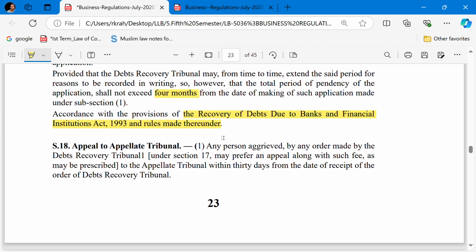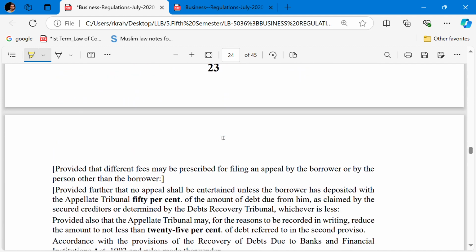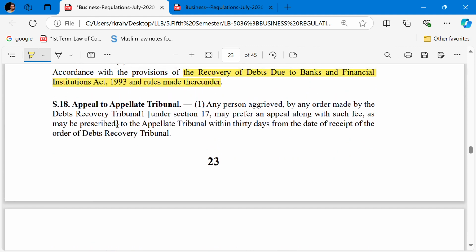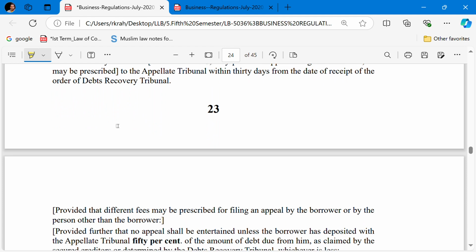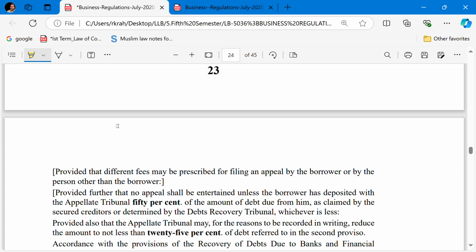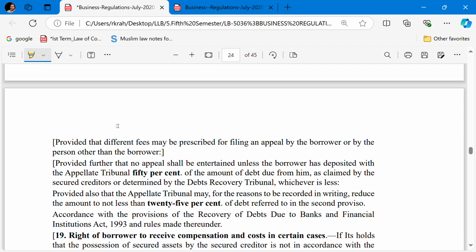Section 18 talks about the appeal to the appellate tribunal, and it is the provision that in case of an appeal before the tribunal, 50% of the amount of debt due from the borrower needs to be deposited with the appellate tribunal, and the appellate tribunal may reduce such amount to 25% if there is a reasonable reason for the reduction.